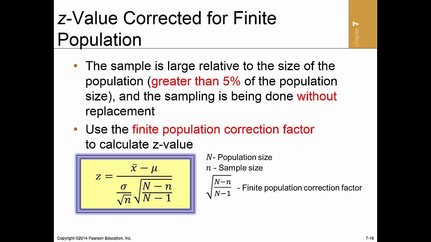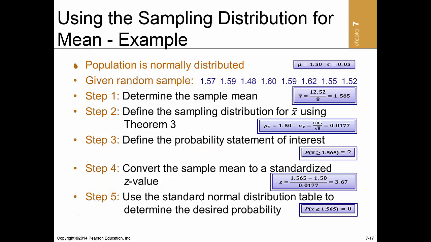The finite population correction factor is used to calculate the standard deviation of the sampling distribution when the sampling is performed without replacement or when the sample size is greater than 5% of the population. In this example, the mean for the population is 1.5 with a standard deviation of 0.05. We've been given a random sample of 8 values. We have a sample mean of 1.565.